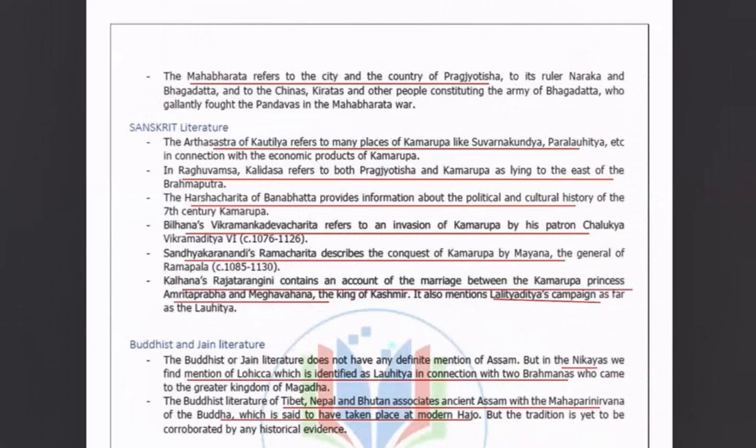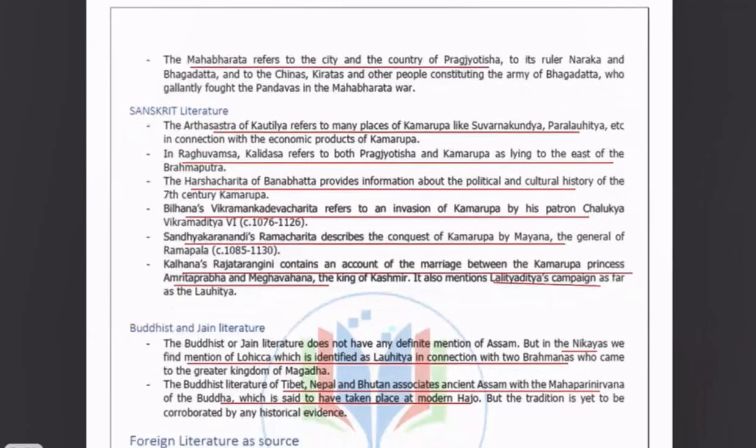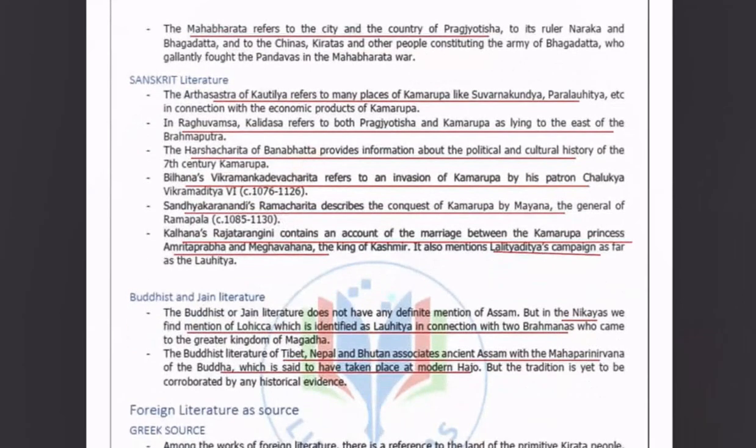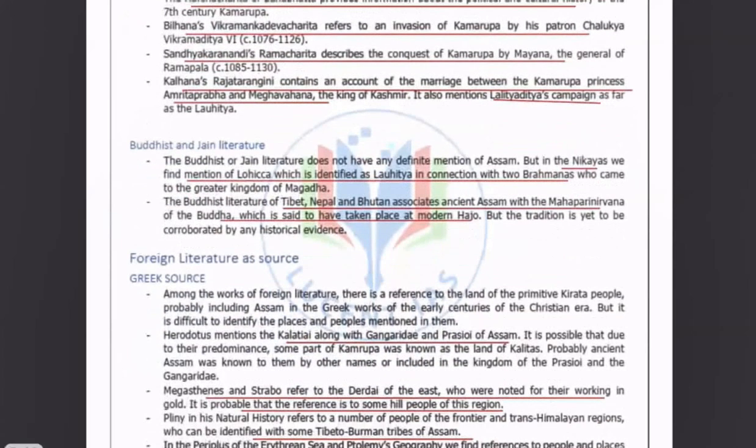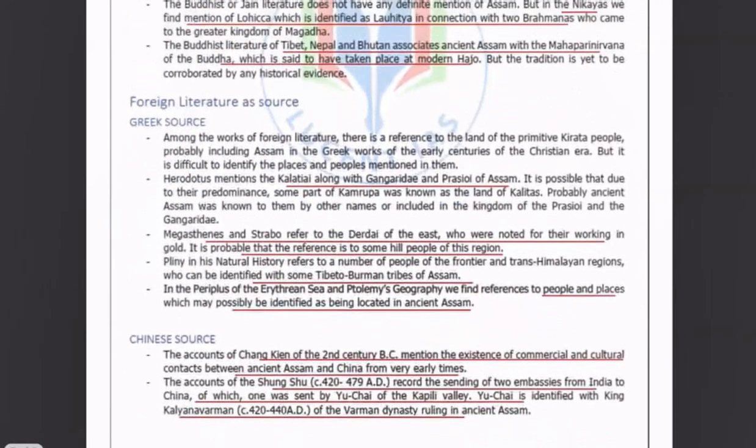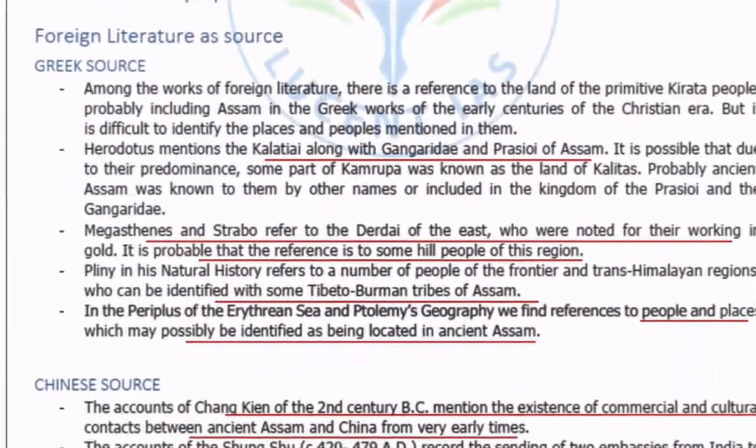Similarly, different Sanskrit literature, for example, the Arthashastra by Kautilya, refers to Kamrupa by different names such as Pravrita, Suvarnakudya, etc. Kalidasa's Raghuvamsa refers to Pragjyotisha Kamrupa as lying to the east of the Brahmaputra. Similarly, Harshacharita by Banabhatta mentions Kamrupa. Bilhana's Vikramankadevacharita refers to Kamrupa. Kalhana's Rajatarangini, very important for prelims, contains the account of the marriage between the Kamrupa princess Amrita Prabha and Meghavahana, a king of Kashmir. Similarly, Buddhist Jain literature also mentions ancient Assam history. Very important for prelims. Also, from the GS perspective, the foreign literature as a source.